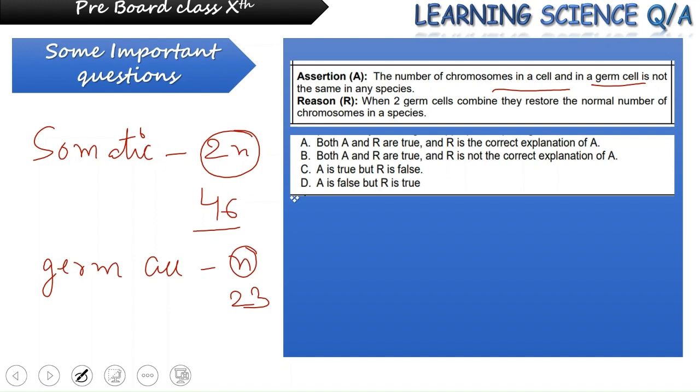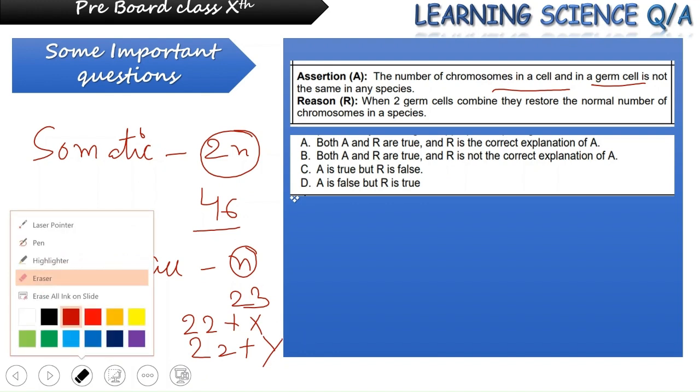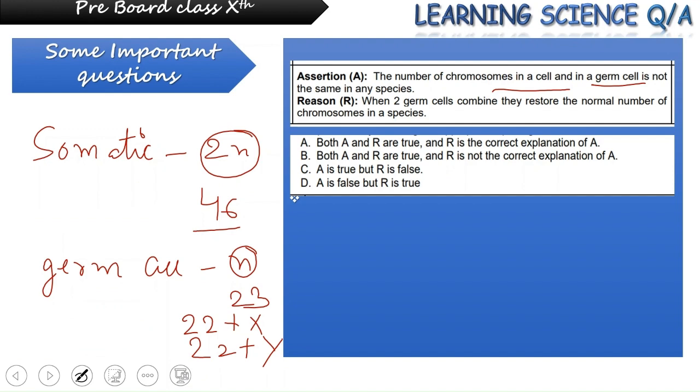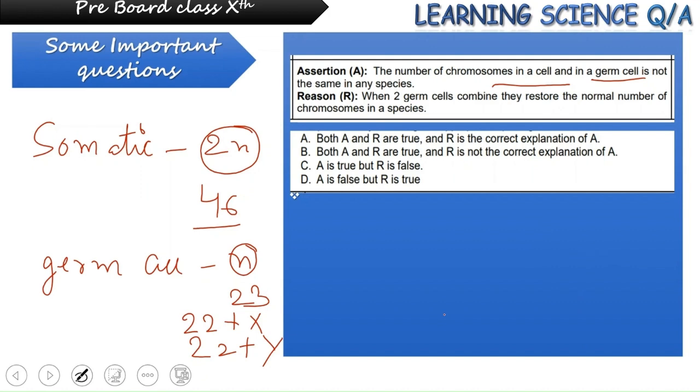Again, a germ cell giving rise to a female gamete will have 22 chromosomes plus X. A germ cell which will be forming a male gamete will have 22 chromosomes and Y. Please correct, this would be X only. Now, coming to the reason: when two germ cells combine, they restore the normal number of chromosomes in a species, when these gametes are formed, either male or female.